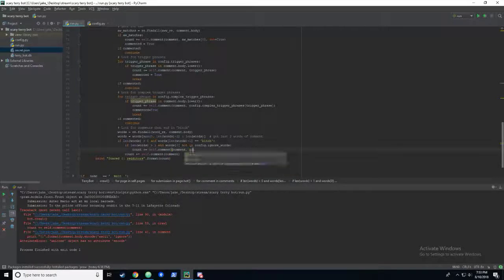We'll pass the comment, and we'll pass in the first word, the word before bitch. So in the case of "science bitch," it would say science. Otherwise, we will just pass. We will just say, just comment.